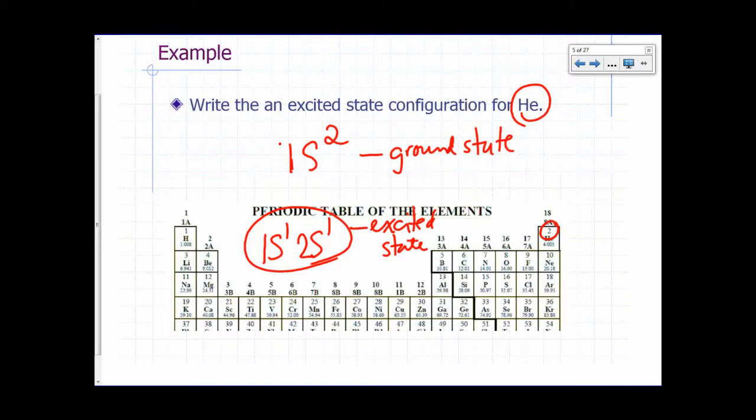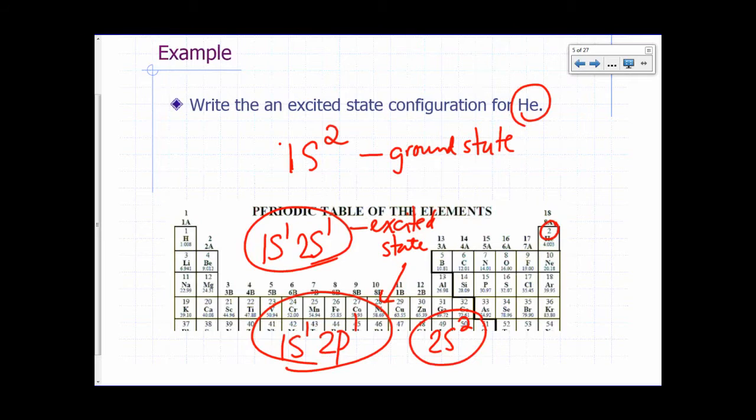What's another example? You can put 1 electron in the 1s, another electron in the 2p. That's also an excited state of helium. That's another example. You can put 2 electrons in the 2s, that would be an excited state. Okay?